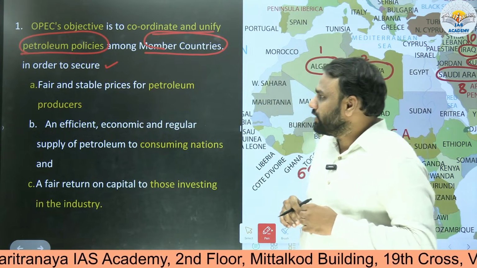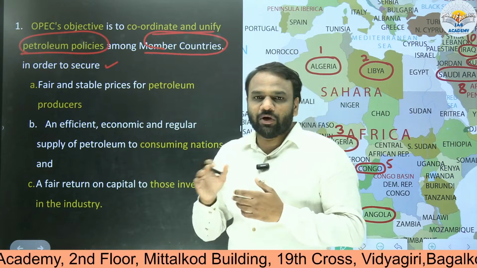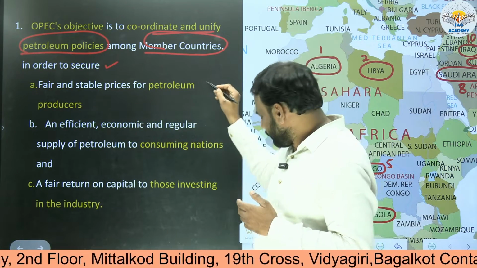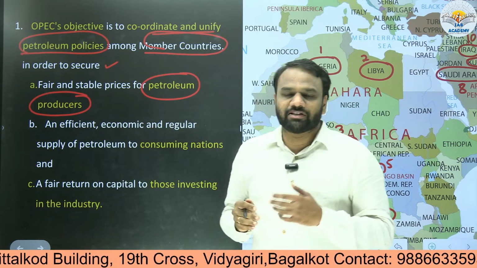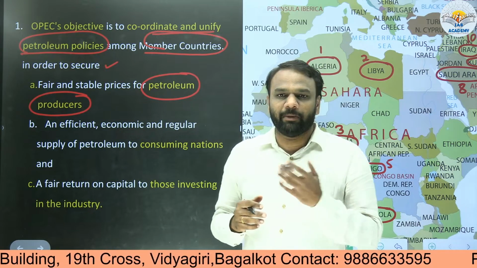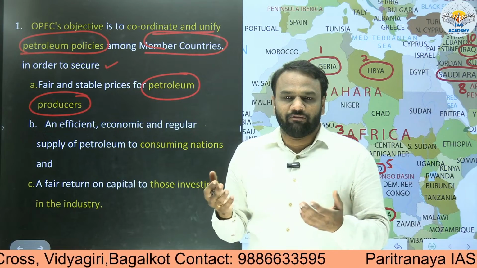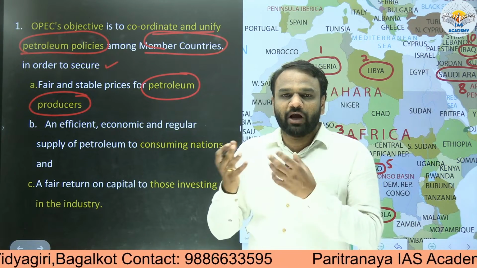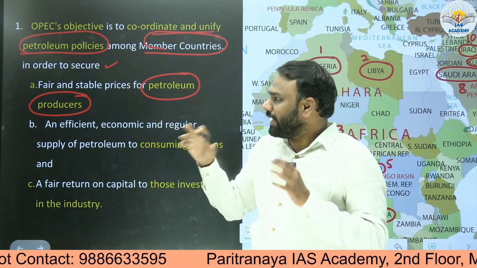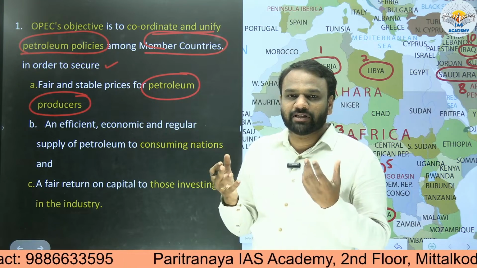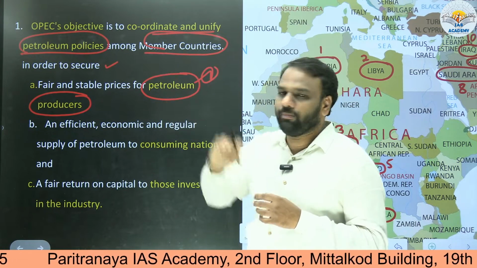When OPEC makes the policies, it takes into account three different things. One is the interest of the petroleum producers. Who are petroleum producers? The members of OPEC. For example, it may be Saudi Arabia, Iraq, or Iran. All these members are petroleum producers. When they extract petrol for sale, they should also have some kind of profit. That profit should be fair enough. When they are formulating the policies, they will ensure that the prices these producers get are fair enough. They will take this into account while formulating the policy.